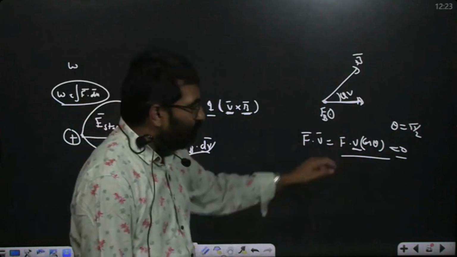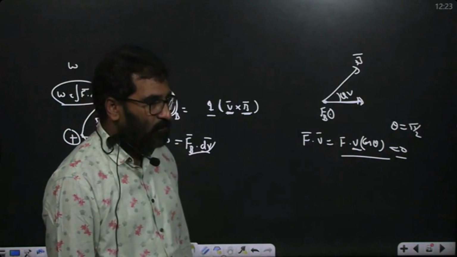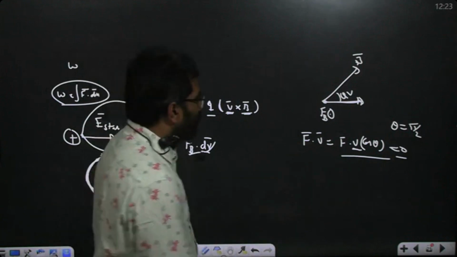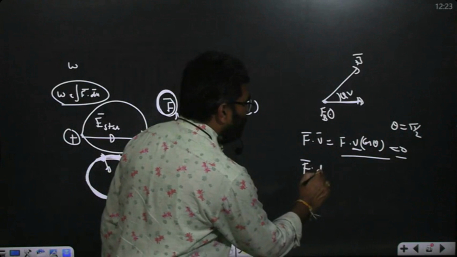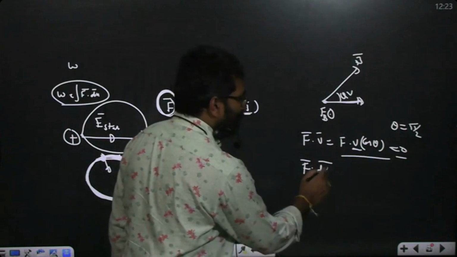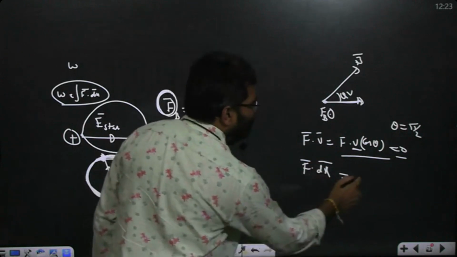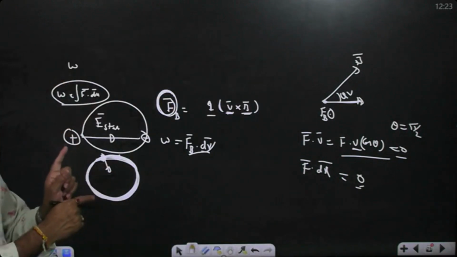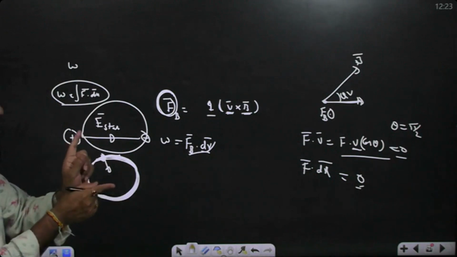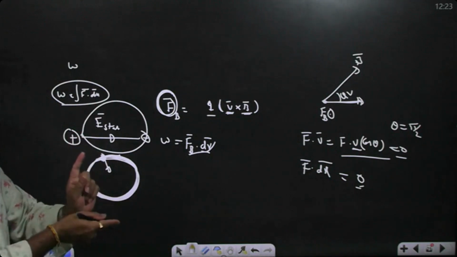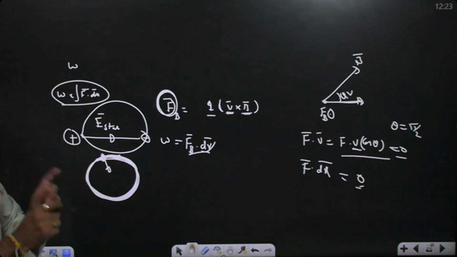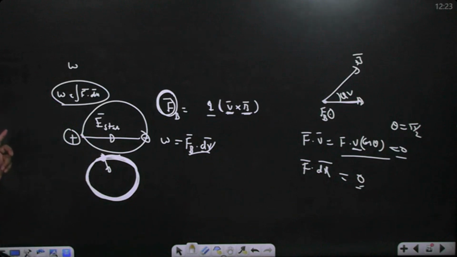The rate of work done is called power. Work done is defined as F bar dot dr bar, or ds bar or dl bar. That becomes 0. Why? Because dl bar and force are perpendicular to each other. The magnetic force always acts perpendicular to the velocity, perpendicular to the displacement. So the work done by the magnetic force on a charged particle projected in an external magnetic field is always 0.